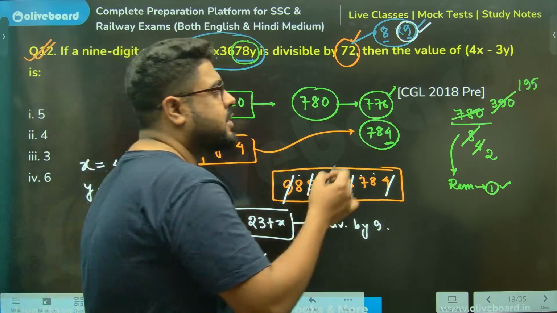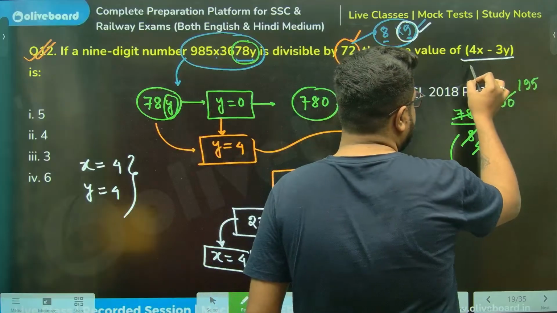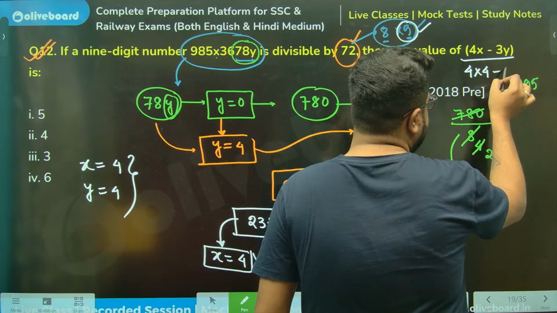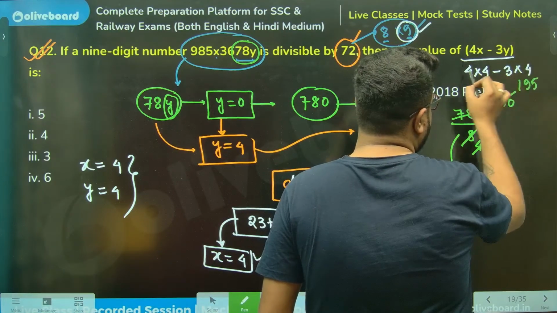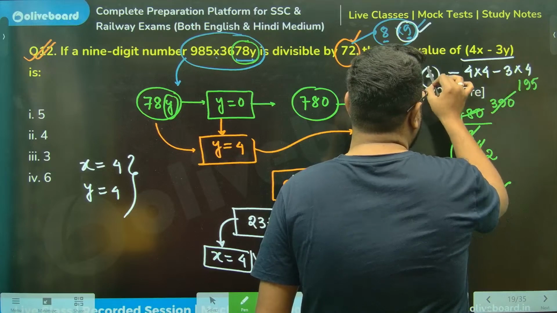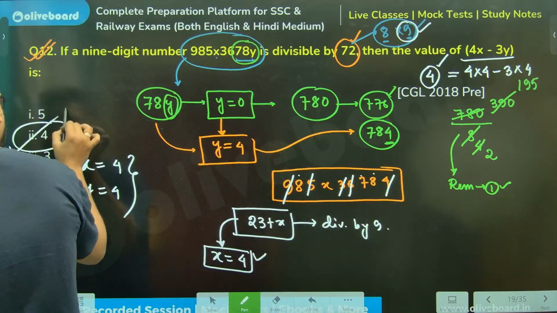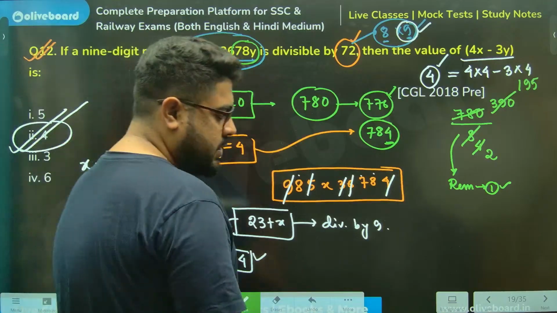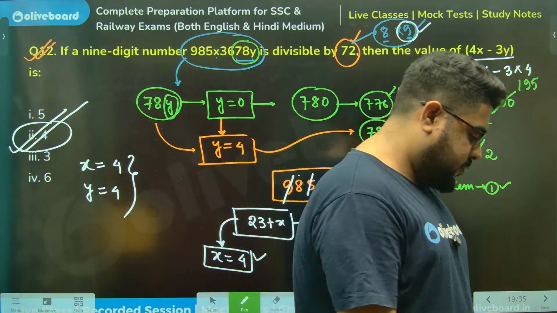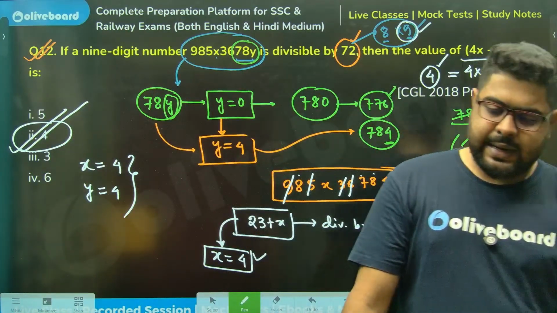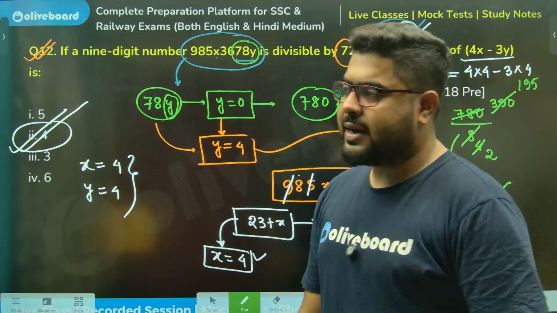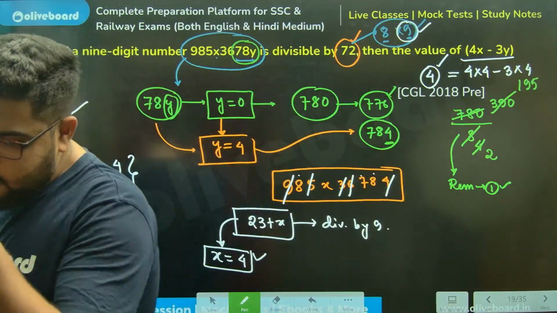So my answer: 4 into 4 minus 3 into 4, which will be equal to 4 only. So the answer to this question will be option number 2, which is 4, sir. Which again is equal to 4, sir. Is this 100% clear, sir?